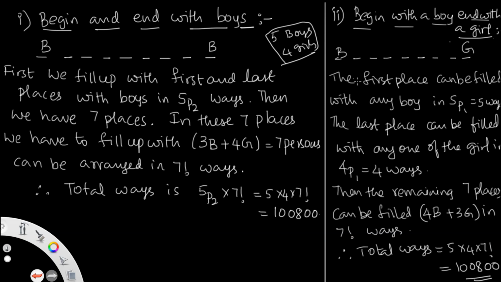The first place can be filled by boys. How many boys are there? 5 boys, so 5 ways. 4 girls, so 4 ways. Then how many places are left over? 7 places. One boy is fixed and one girl is fixed, so we have 4 boys and 3 girls, that is 7 persons for 7 places. This can be done in 7 factorial ways. Therefore, the total ways is 5 into 4 into 7 factorial. Both the answers are the same, but the arrangements are different.